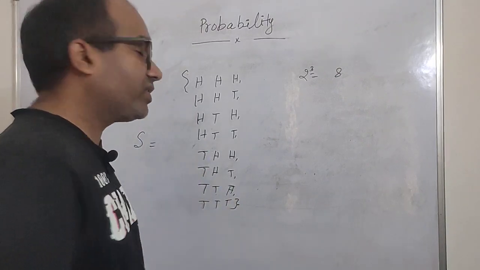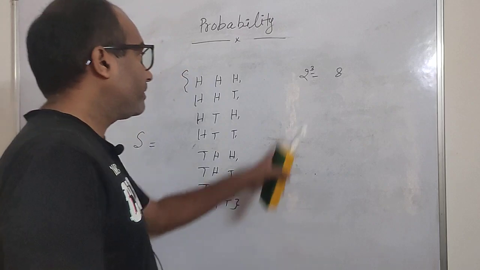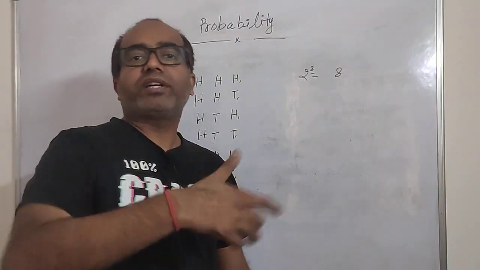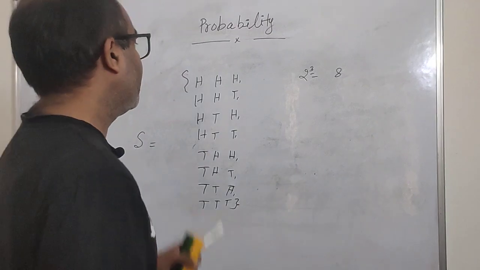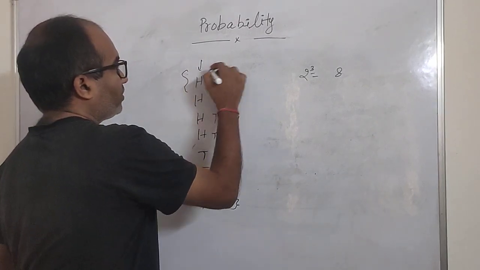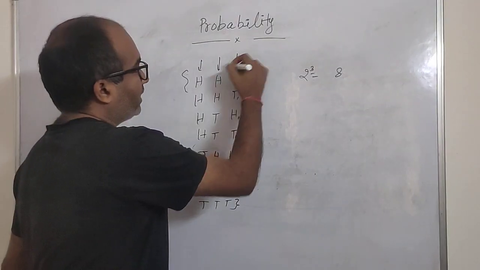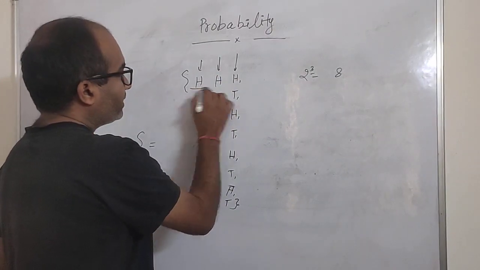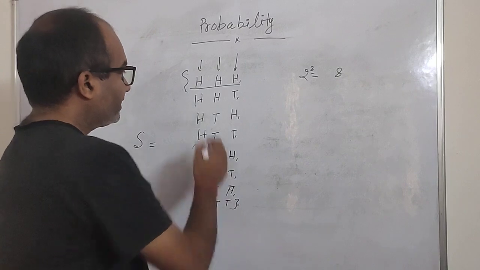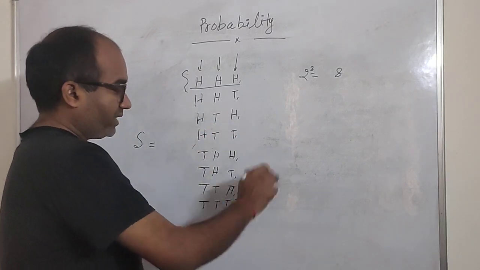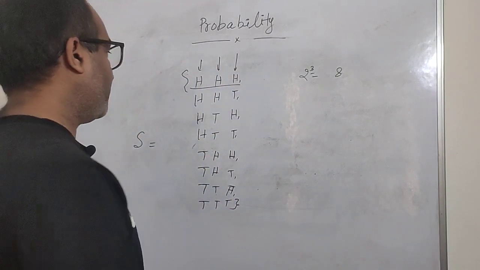So these are all the possibilities we have covered here, and this is the formula and the method you can use to find out how many possible value combinations there are. This is the first throw, this is the second throw, this is the third throw. So this is one possibility when you throw a coin 3 times. This is the second, third, fourth, fifth, sixth, seventh, eighth, right? So there are 8 possibilities.